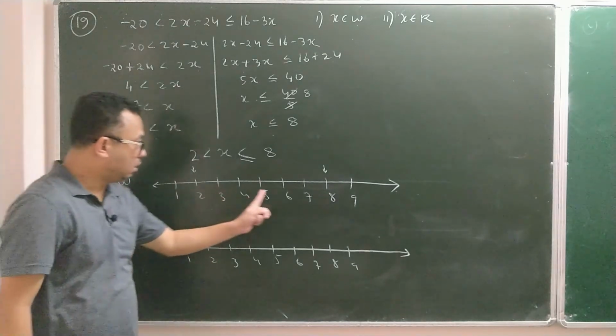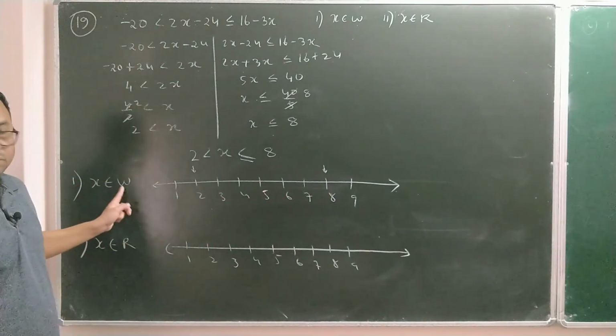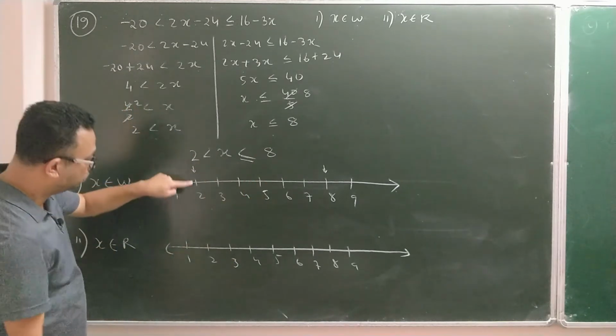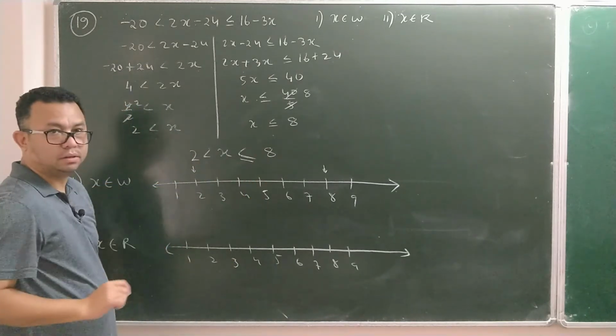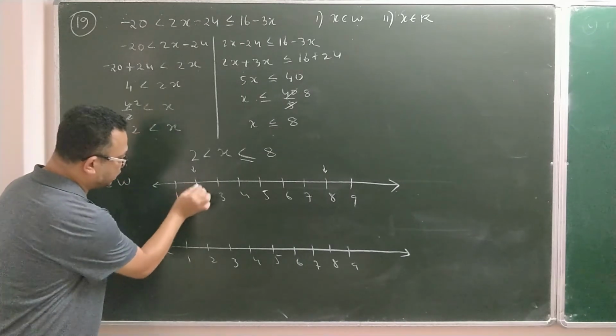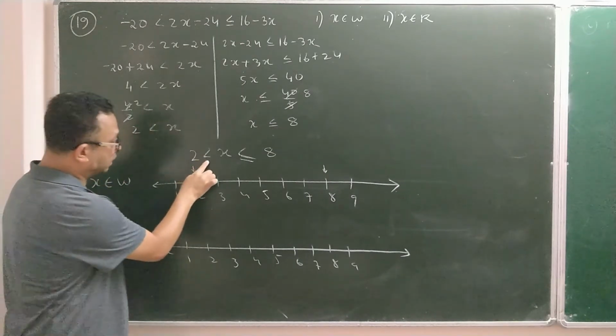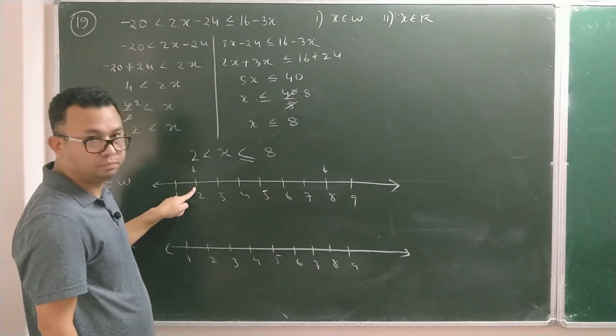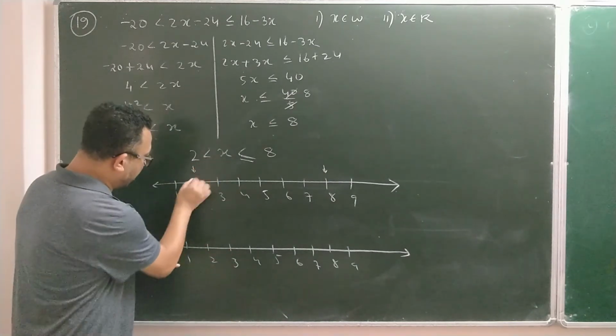Now I have to select all the whole numbers between, since it is W, all the whole numbers between 2 and 8. Now 2 is a whole number, but whether I should shade 2 or not will depend on whether the equal to sign is here or not. As you can see, the equal to sign is not there, so that is why I cannot take 2. If the equal to sign was there, I would have shaded 2 also.